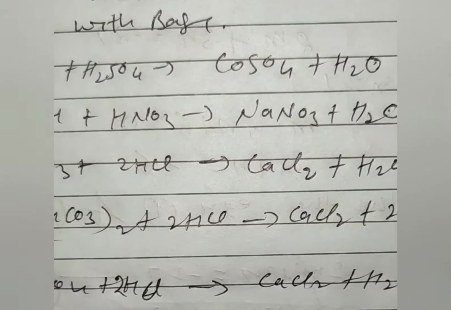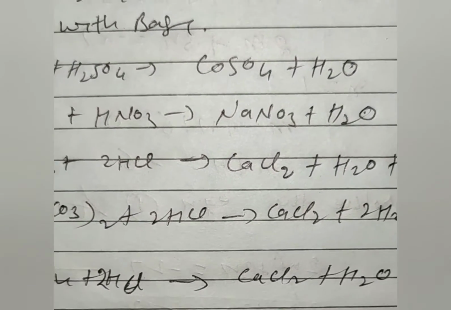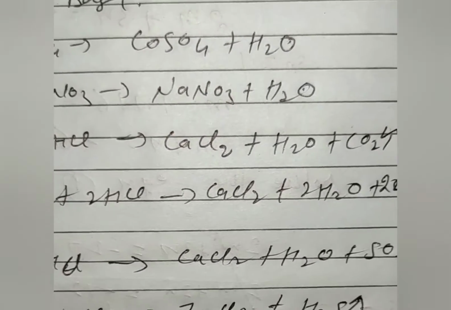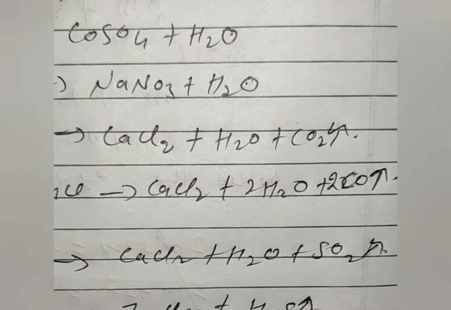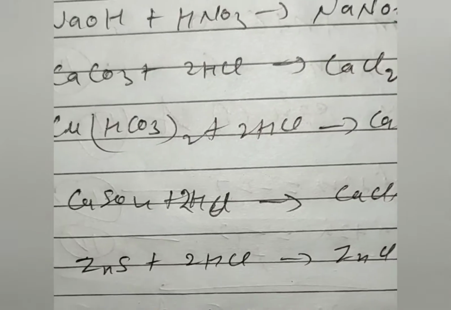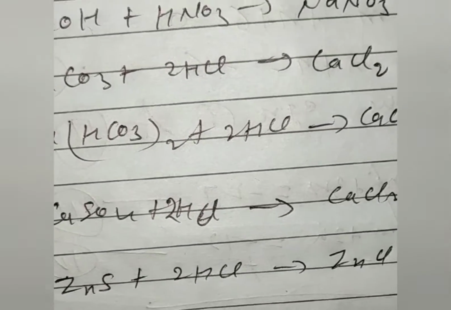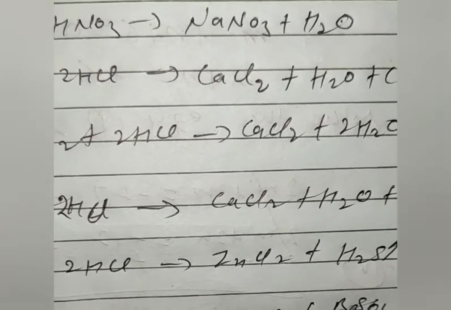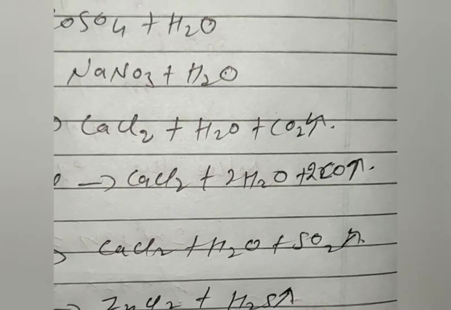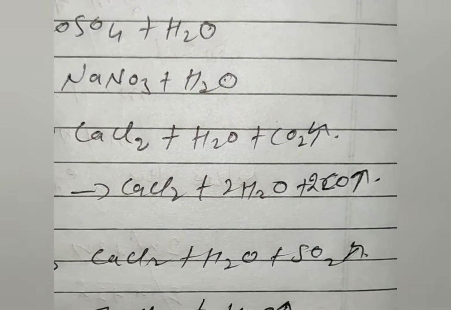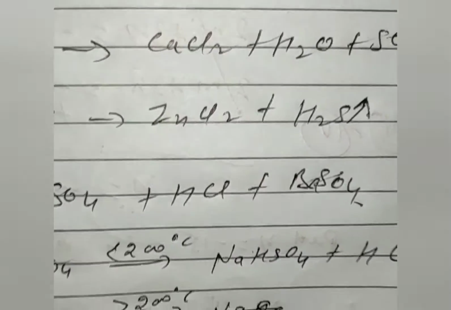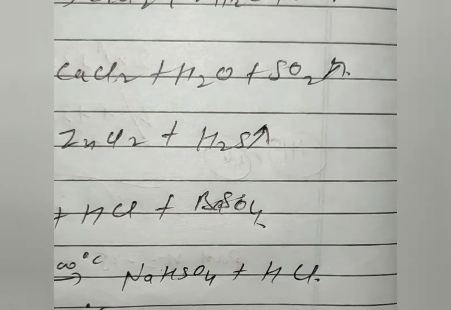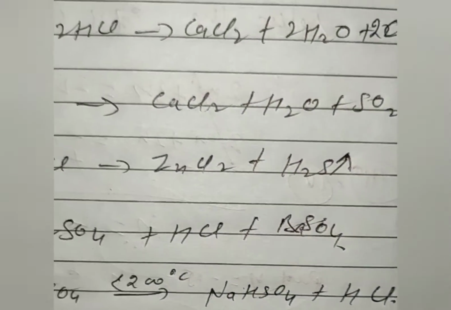200 degrees Celsius, it will produce sodium bisulfate and 2 molecules of HCl. In the same way, when sodium chloride reacts with sulfuric acid, but the temperature is more than 200 degrees Celsius, in this case it will produce sodium sulfate, Na2SO4, plus HCl. In the next video, we will discuss the bases.